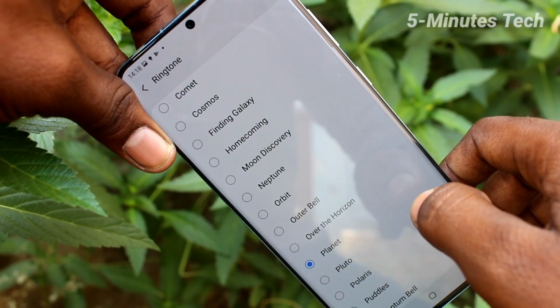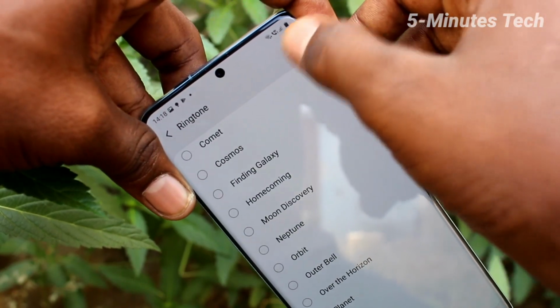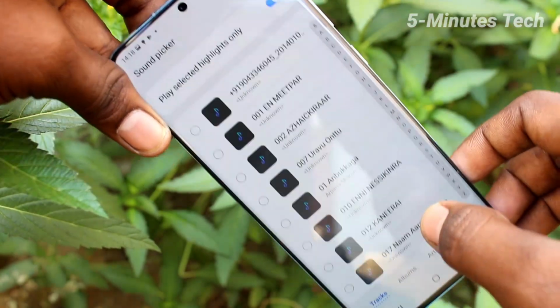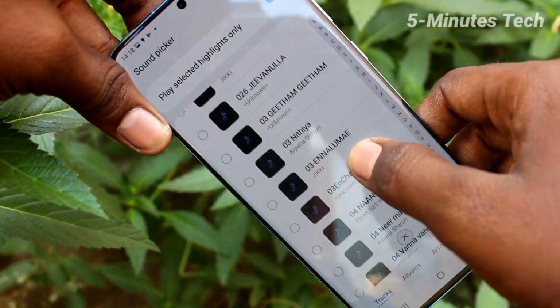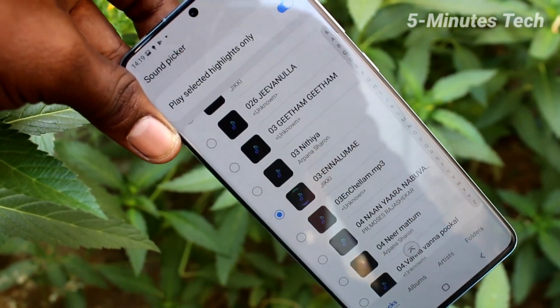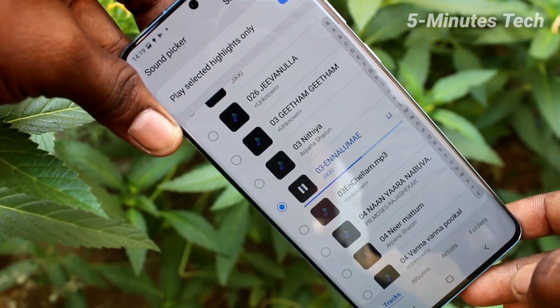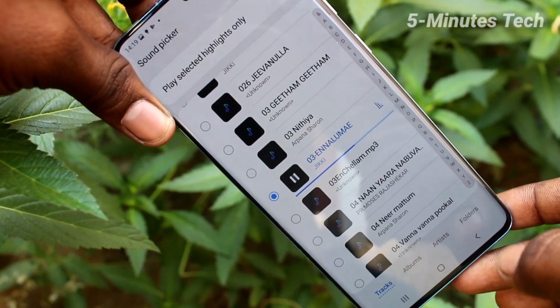If you want to add any music file as a ringtone, click here. Click on this plus symbol, click allow, and all ringtones will be listed. That is, all music files will be listed here. Just pick up any song.